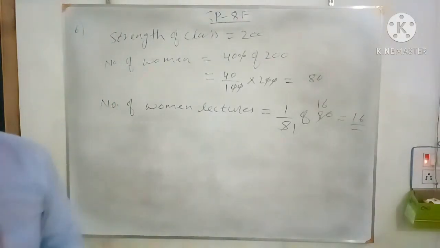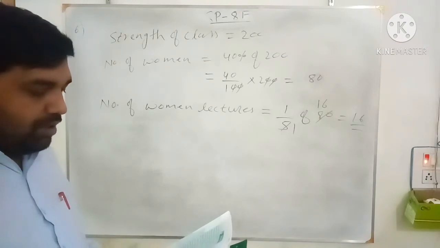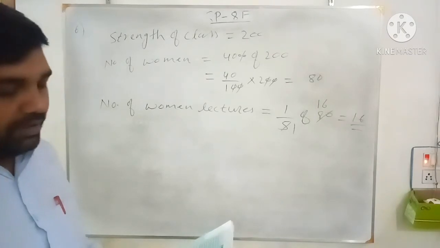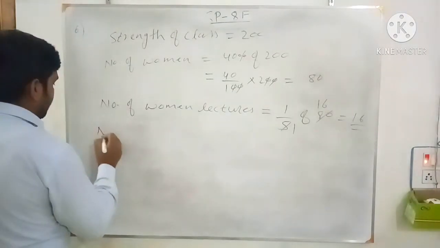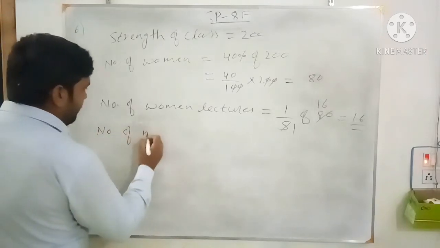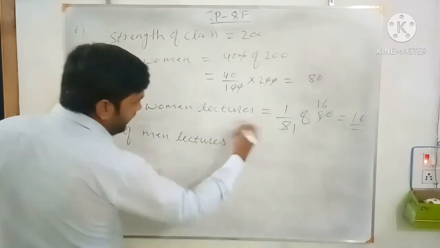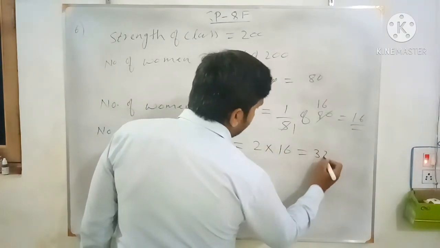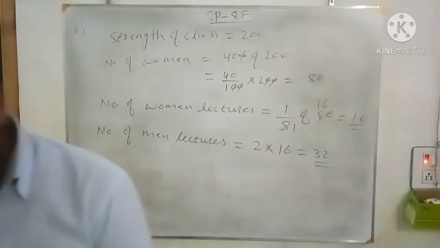Now this question asks: if the number of men who become lecturers is twice that of women, calculate the approximate percentage of men who had become lecturers. So the number of men lecturers is twice that of the women. Twice of women, that is 16, that is 32. So the number of men lecturers is 32.